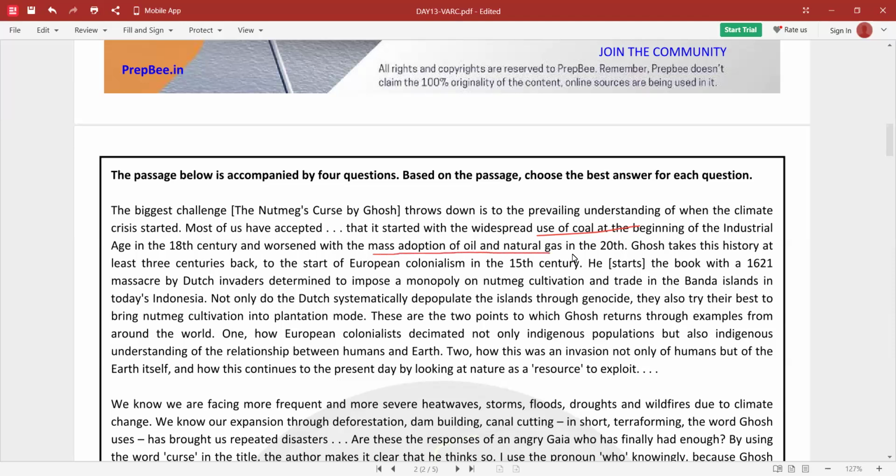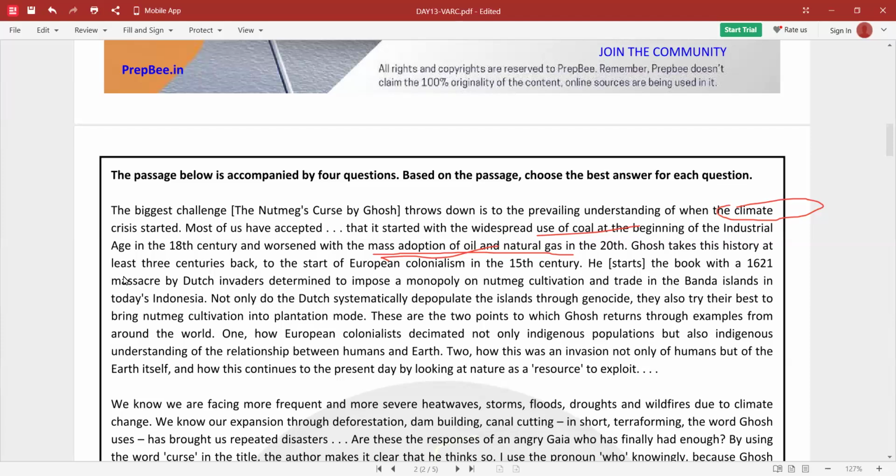So we are here discussing when the climate crisis started, and it started when we used coal in a widespread manner during the 18th century, and it got worse when the mass adoption of oil and gas happened in the 20th century. Ghosh takes this history at least 3 centuries back to the start of European colonialism in the 15th century.